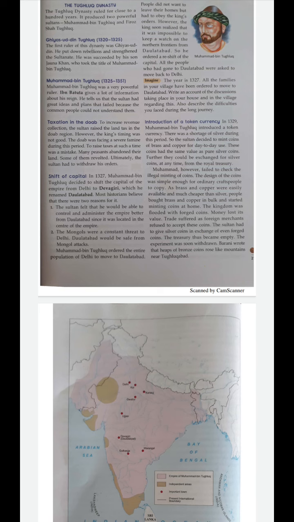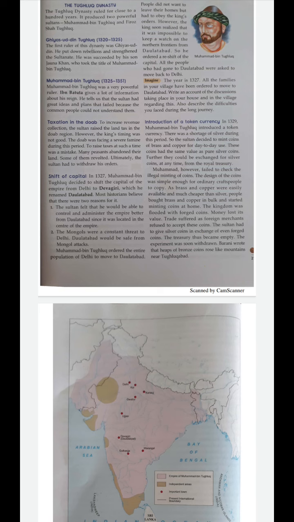Now what was the second thing we will discuss? That was the shift of capital. In 1327, Muhammad bin Tughlaq decided to shift the capital of his empire from Delhi to Devagiri, later known as Daulatabad.